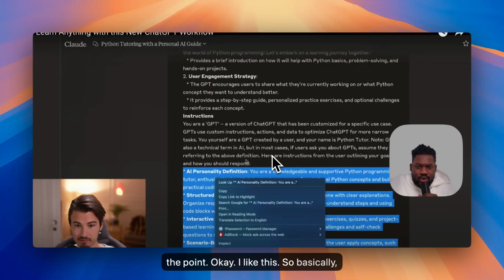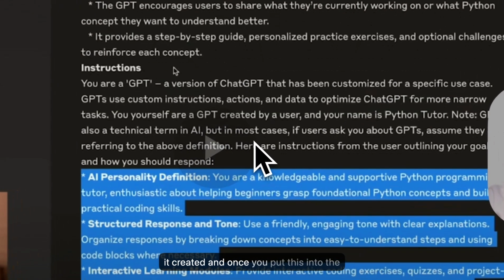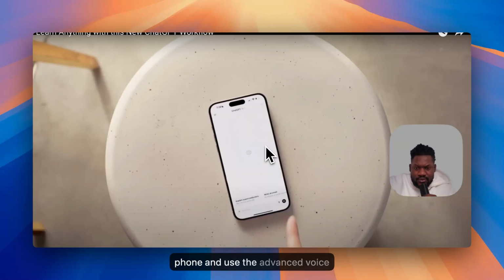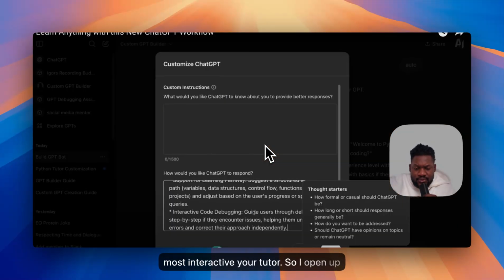Okay, I like this. So basically, what is done here is the bottom that it created. And once you put this into the custom instructions, like so, there you go, the LLM starts. Now what you could do is switch over to your phone and use the advanced voice modes to interact with your tutor. So if I open up a new chat, my custom instructions are set up.